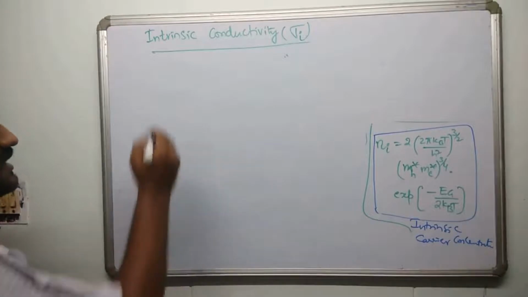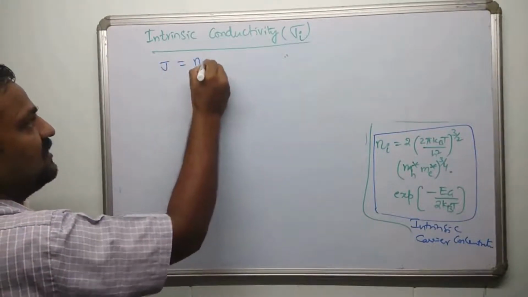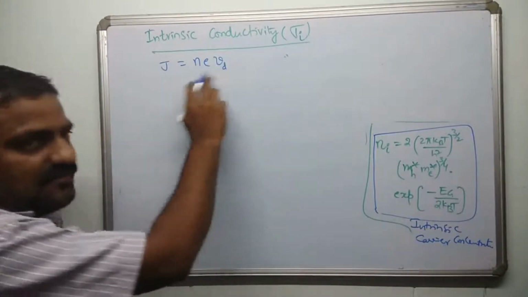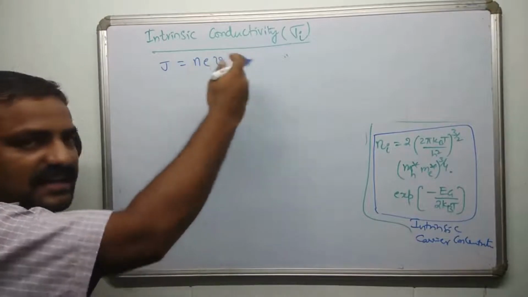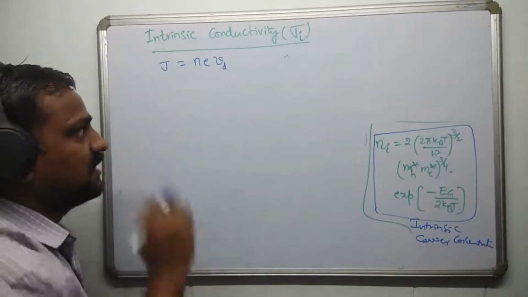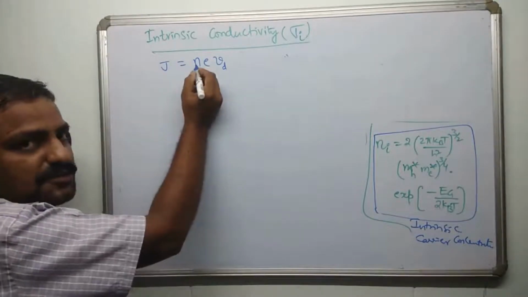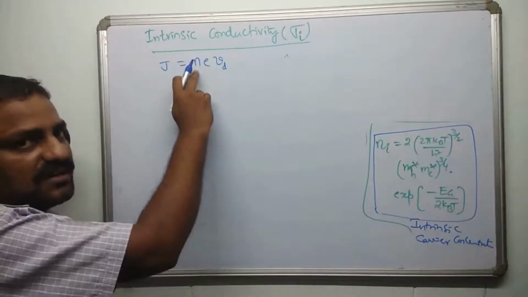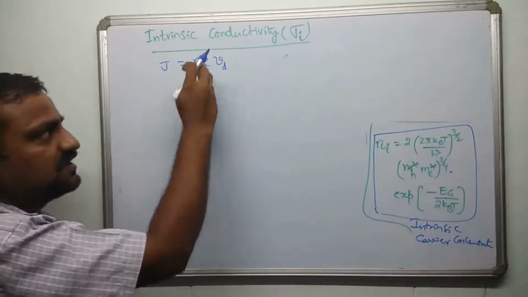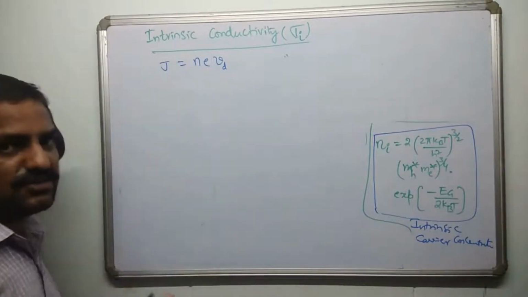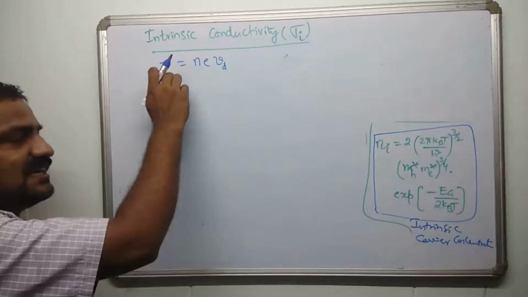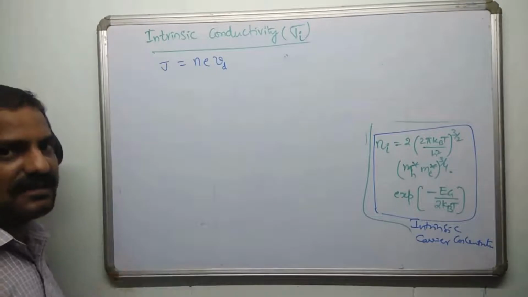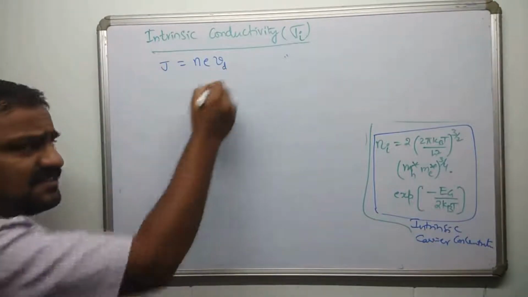Please recall there is an expression for J: J equal to NeV. V is sometimes referred to as the drift velocity Vd. I am just deriving this expression; it's not really required. You can proceed directly in the exam. You don't have to show this. It is only for understanding. Here N is the number of carriers per unit volume, the carrier concentration. If it is electrons, you call it N. If it is holes, you call it P. And e is the charge. Whether hole or electron, you just take the magnitude, because J is a vector that tells the direction of current, so don't bother about the sign. And V is the drift velocity.